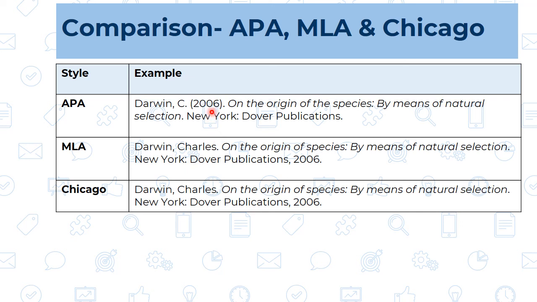And second main aspect is year of publication. Year of publication in APA style, it immediately comes after the name of the author, and in the MLA and Chicago it is coming at the last. So these 2 points you can remember from exam point of view.